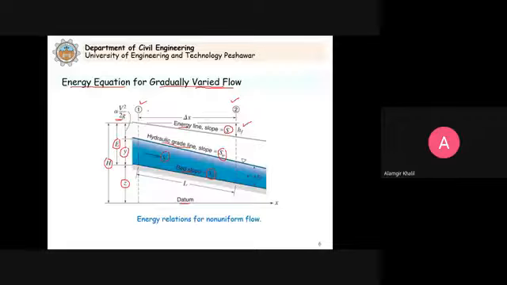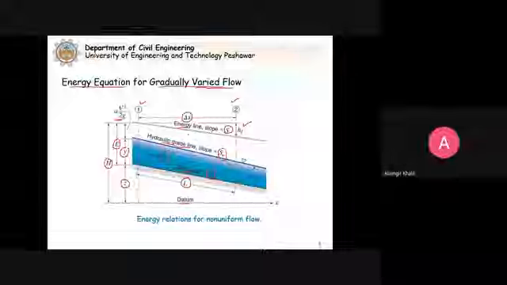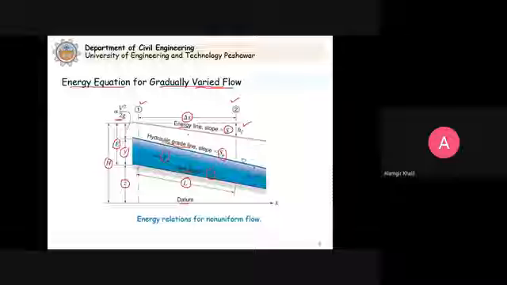Now between the two sections, L is the distance along the bed of the channel. Clear? And delta X is the horizontal distance between the two sections. As we studied earlier, in case of open channel flows, the slope angle theta is very small. So because this theta is very small, we consider L approximately equal to, approximately, not exactly, delta X.